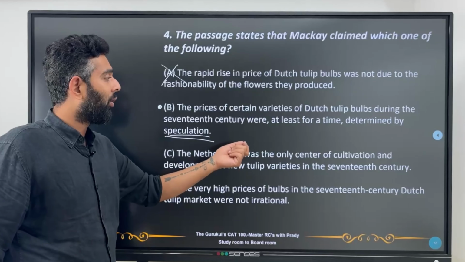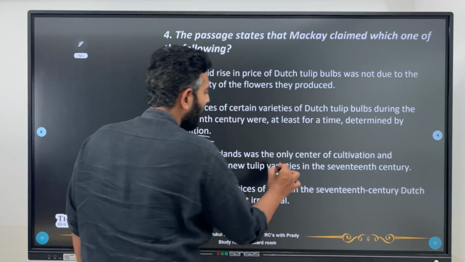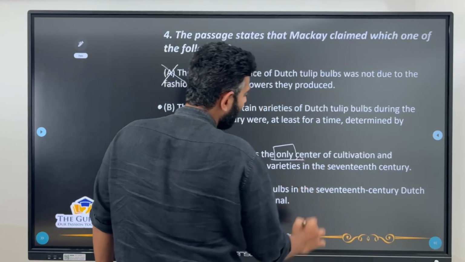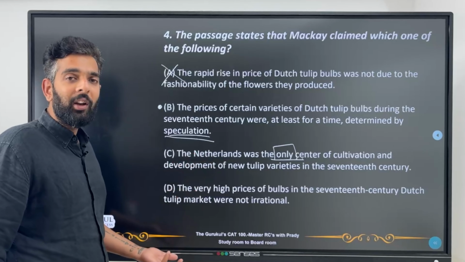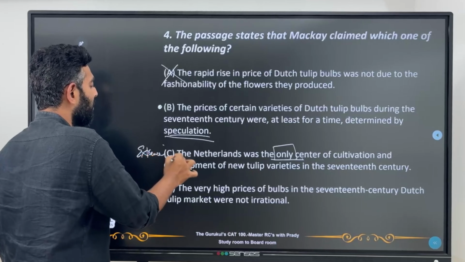The Netherlands was the only center of cultivation and development of new tulip varieties in the 17th century. Where did he say that it was the only center? He said that it was like a hub, but nowhere did he say that it was the only center, right? So this is an extreme answer. So we have to remove C.